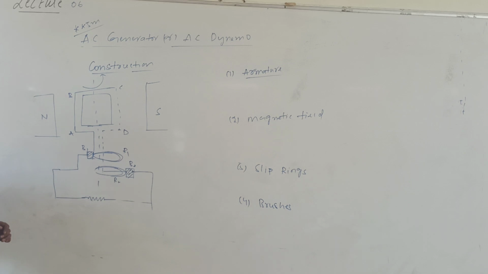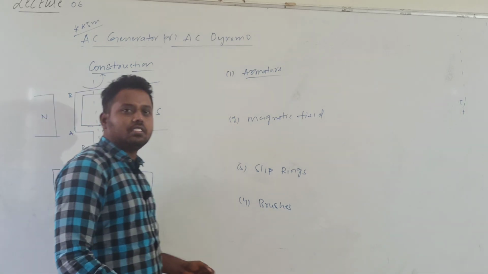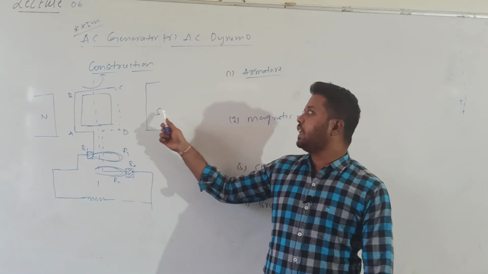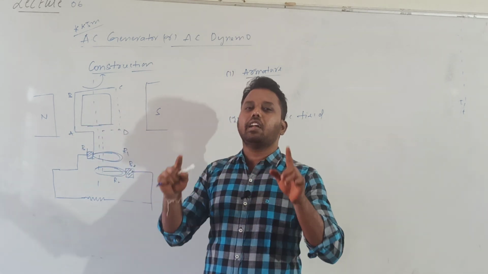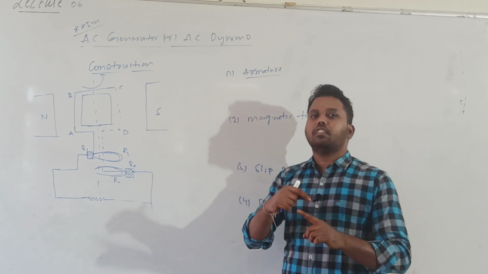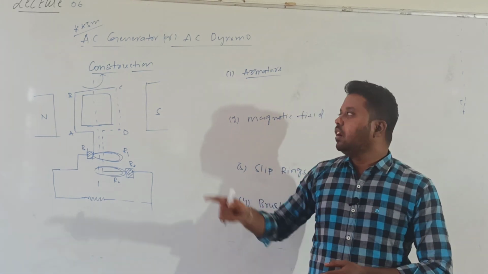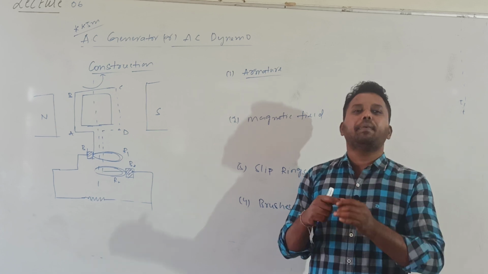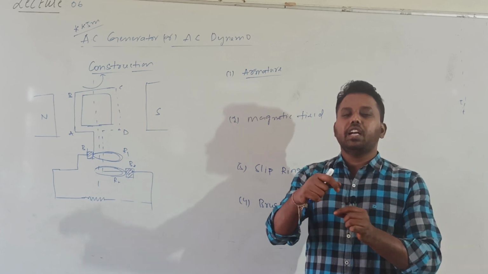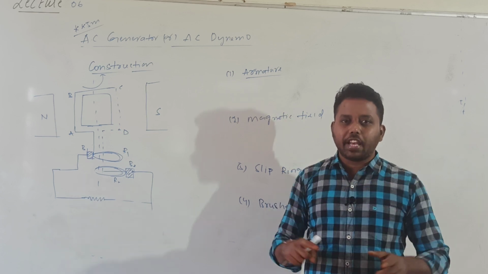So what is armature? In this construction you can see armature is a rectangular frame.